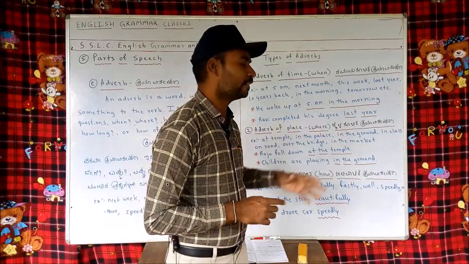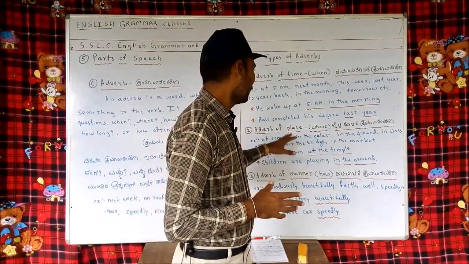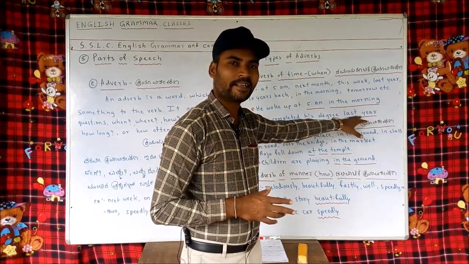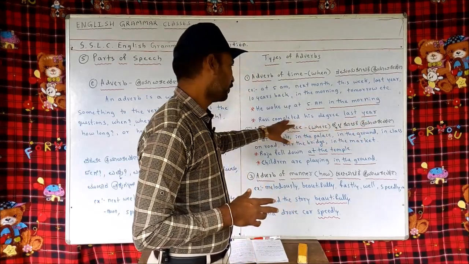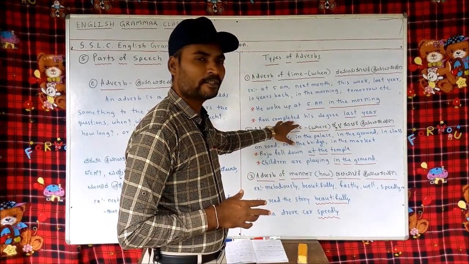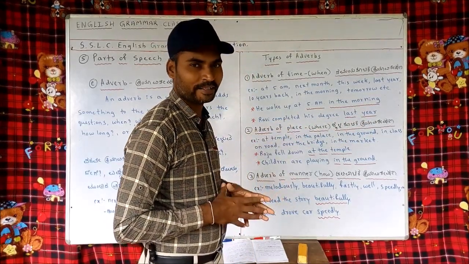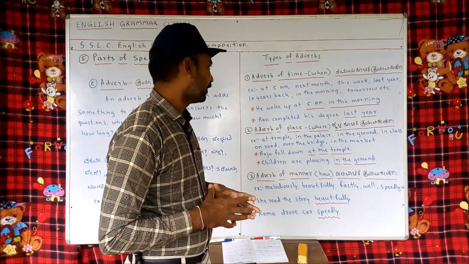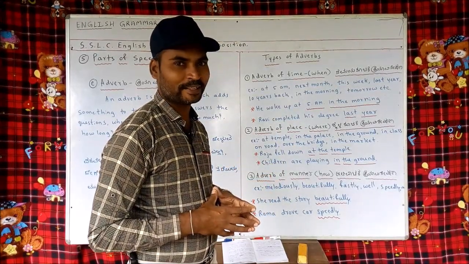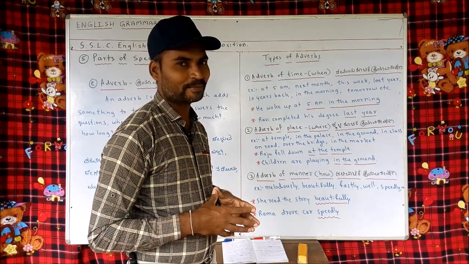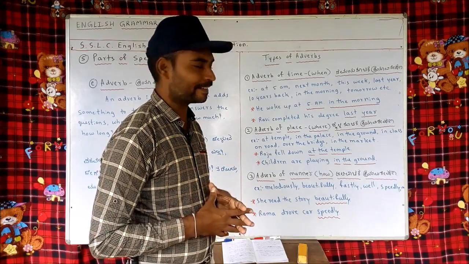Ravi completed his degree last year. Here last year is an example of an adverb because it is modifying, it is telling something about the verb completed, and it tells when the action has taken place. So, when did the action take place? Last year.